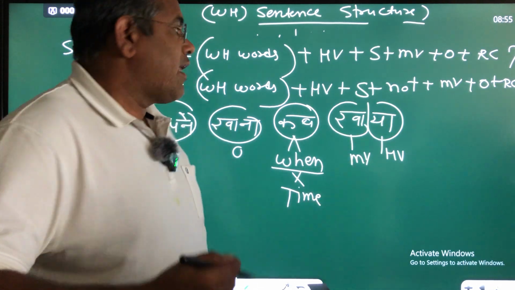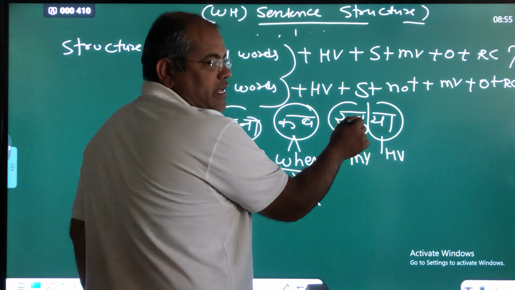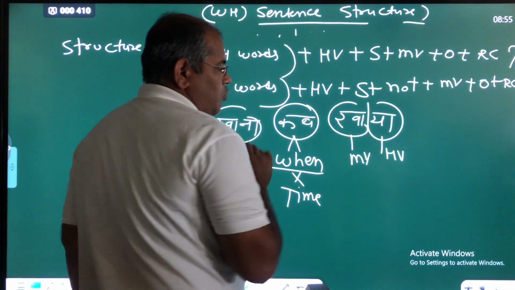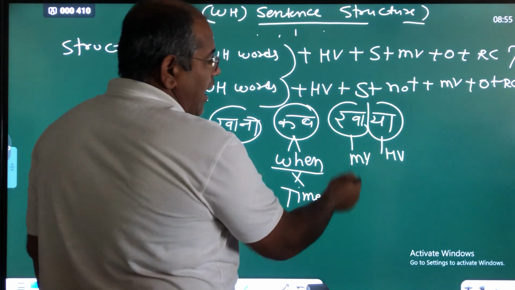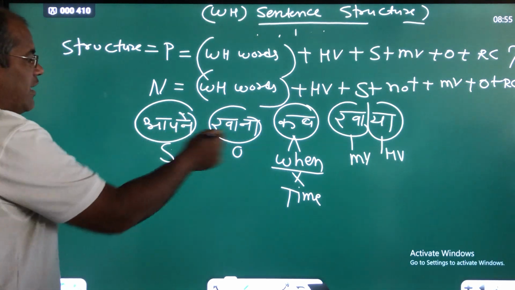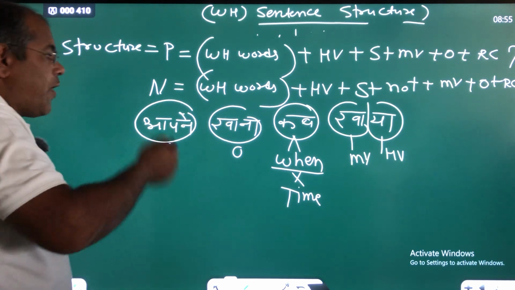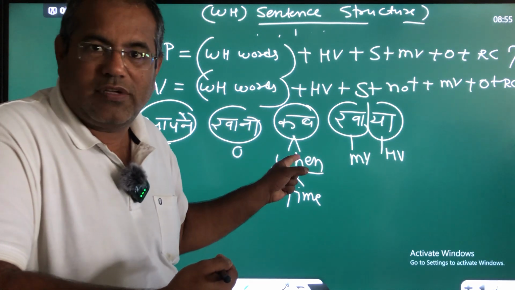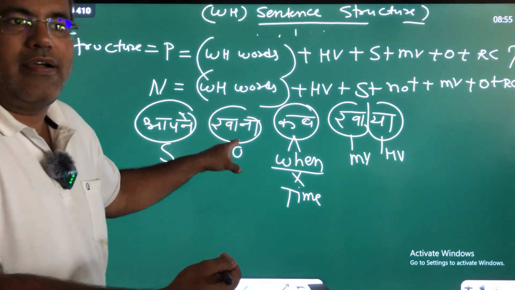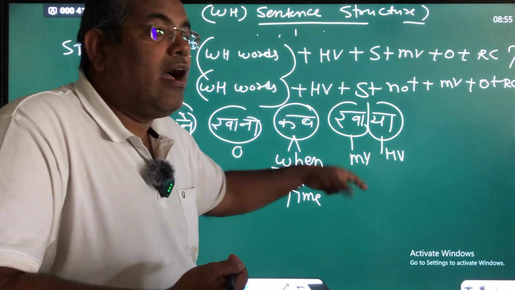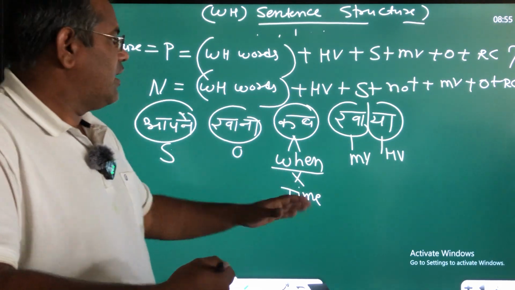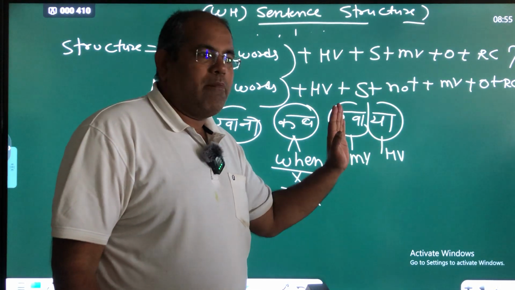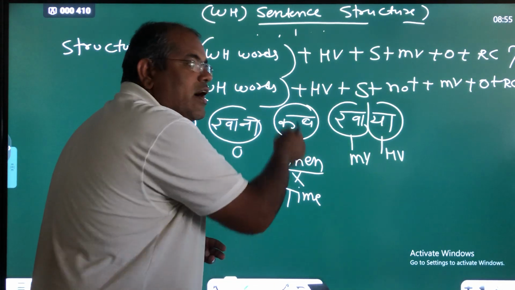So this is the Hindi HV. Am I clear? And before HV we use MV. So this is MV, this is HV. And we multiply MV with who, then we get subject. Is that clear? And when we multiply MV with what, then you find object. What did you eat? Food. It means object. Who ate? You. This is the subject. At the last HV, this is the MV. And this is the interrogative word to ask.